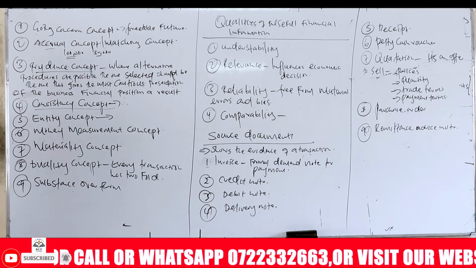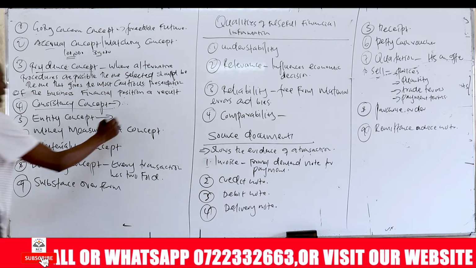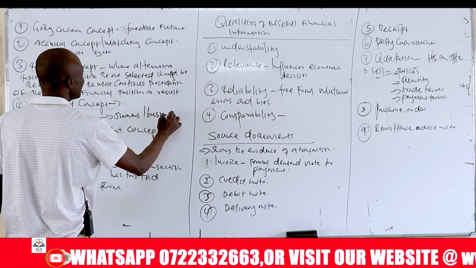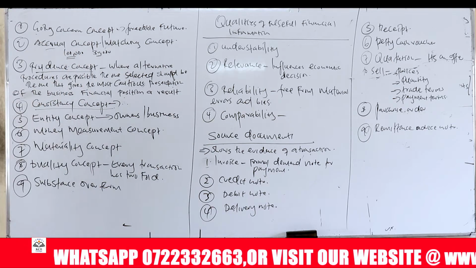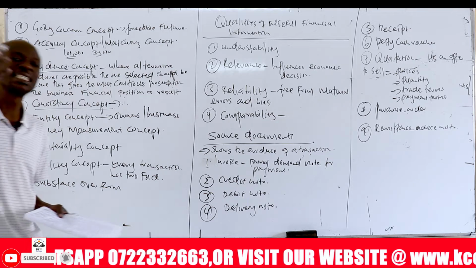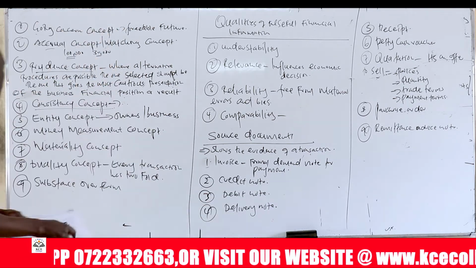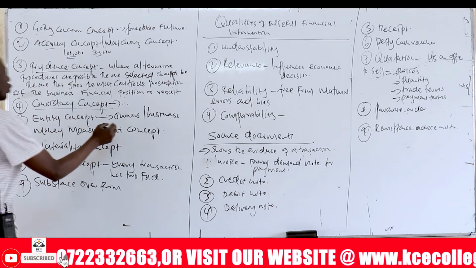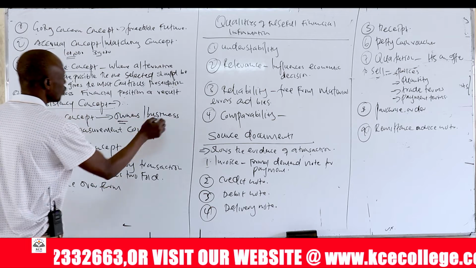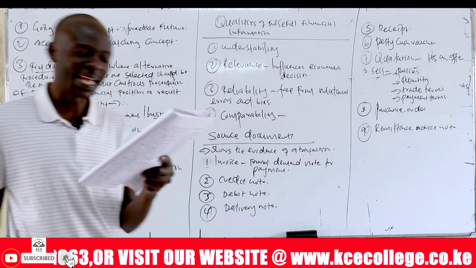And then there is what we call the entity concept. The entity concept states that there is a distinction between the owners of the business and the business. You must separate the ownership and the business. So you should not treat the business the same as the owners. The business is a distinct entity from the owners. These are two different personalities. So when you're dealing with the business, you're not dealing with the owners, you're dealing with the business. If you're dealing with the owners, you're dealing with the owners, not the business. So that is the separation between the owners and the business. That is what is meant by the entity concept.